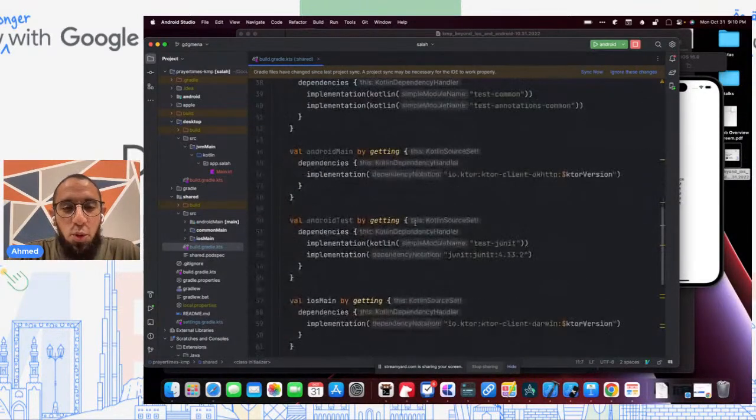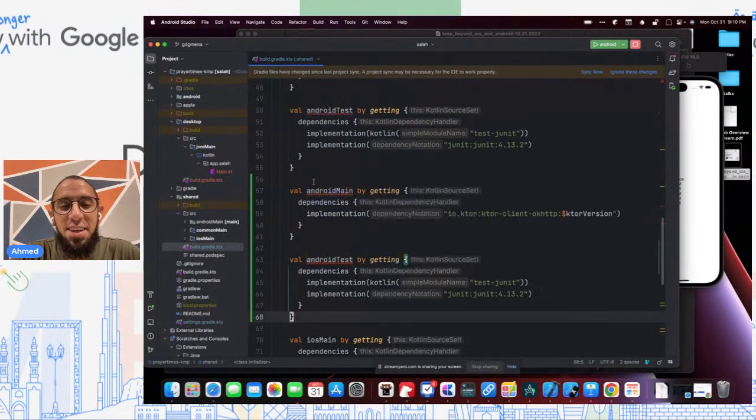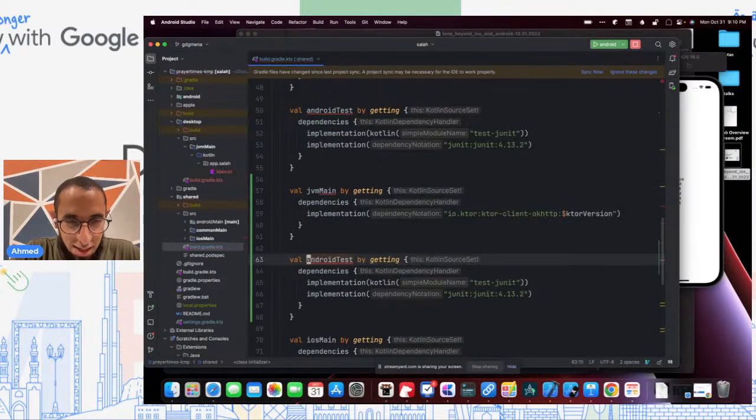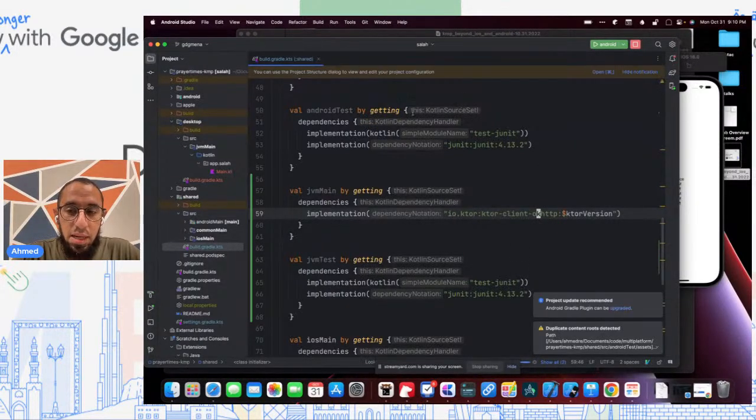For people who are sensitive to this stuff, I apologize in advance that I'm going to do some copy pasta here. But I promise I'll make it better in a bit. Essentially, the JVM dependencies are exactly the same as the Android dependencies. We can use OkHttp in the same way. So for Ktor, which we're using for web, we can use the same Ktor client using OkHttp, and similarly for the tests. So we can sync this. And again, if we try to run, we'll have another issue.